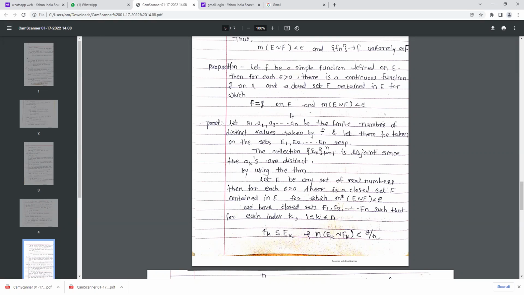That function f is a simple function. That means the function takes a finite number of values and it is measurable, which is the definition of a simple function.